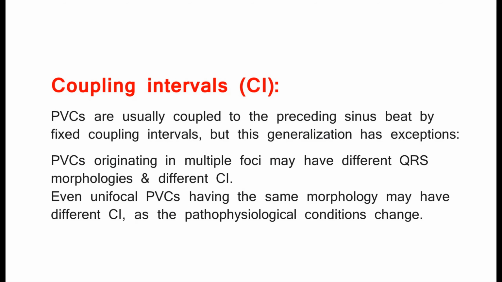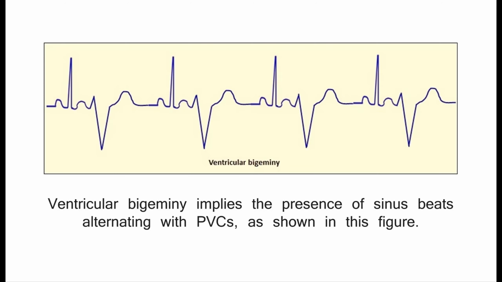Coupling intervals, CI. PVCs are usually coupled to the preceding sinus beat by fixed coupling intervals, but this generalization has exceptions. PVCs originating in multiple foci may have different QRS morphologies and different CI. Even unifocal PVCs having the same morphology may have different CI, as the pathophysiological conditions change. Ventricular bigeminy implies the presence of sinus beats alternating with PVCs, as shown in this figure.